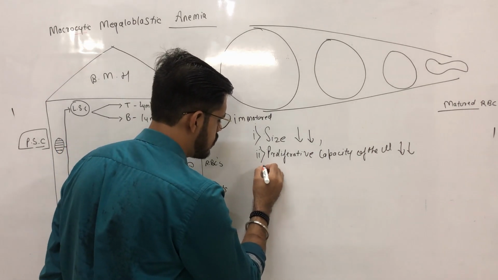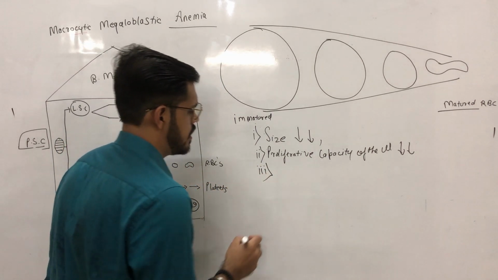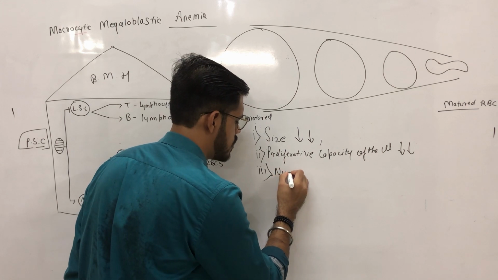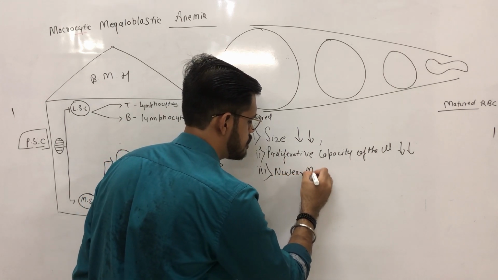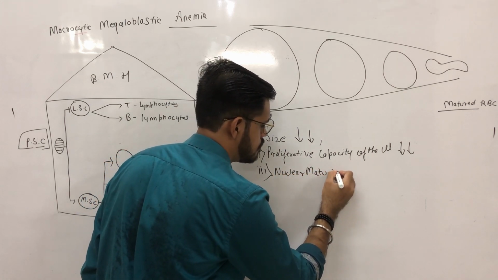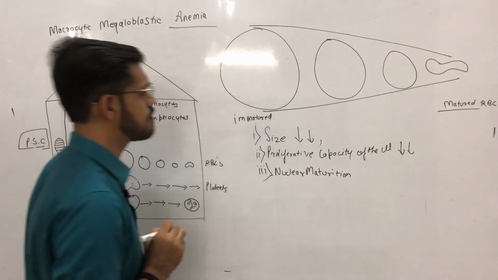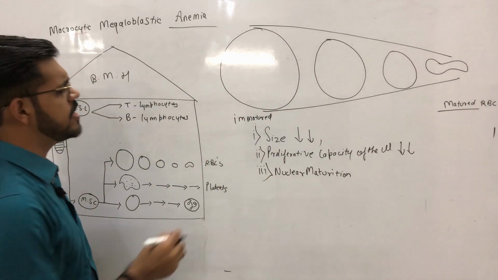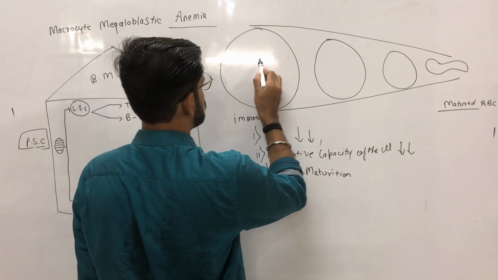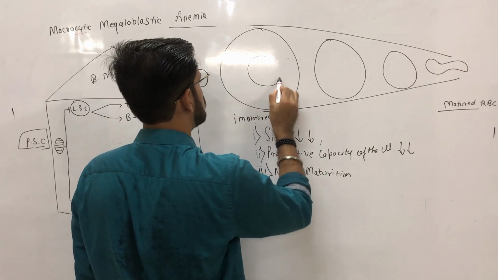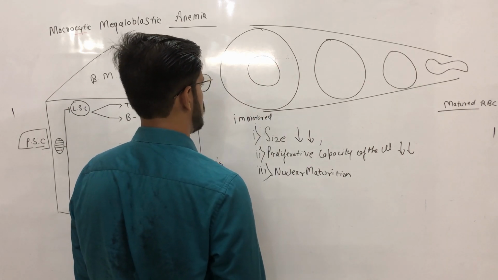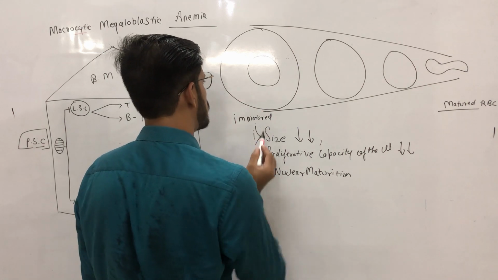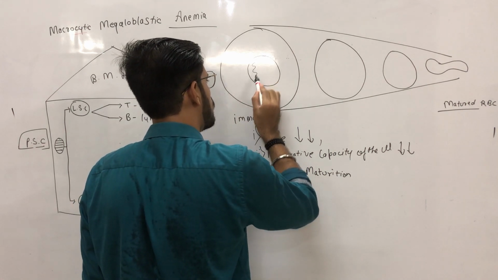The third thing I want to mention here is nuclear maturation. Now, what is nuclear maturation? Initially, in this erythroblast, there is a large and open nucleus. What is an open nucleus?